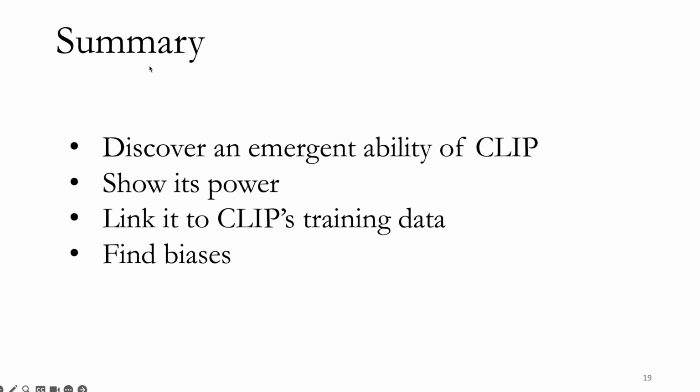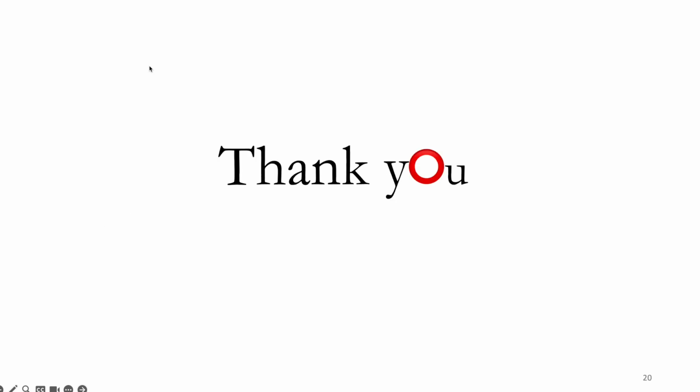To summarize, in this work we discover an emergent ability of CLIP, whereby by drawing a red circle, we focus the global descriptor on that region. We show the power of that approach by outperforming prior methods on referring expressions comprehension and link this emergent ability to existing annotated images on the internet and CLIP's training data. Finally, we find a new bias that likely emerges from the data CLIP was trained on. Thank you.